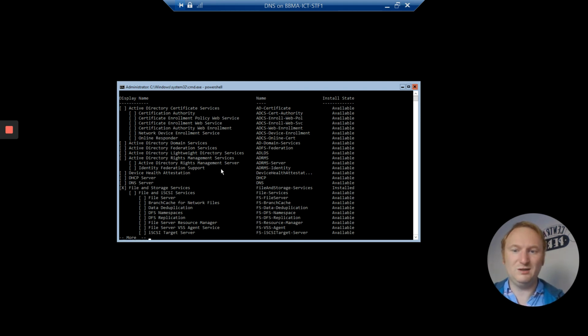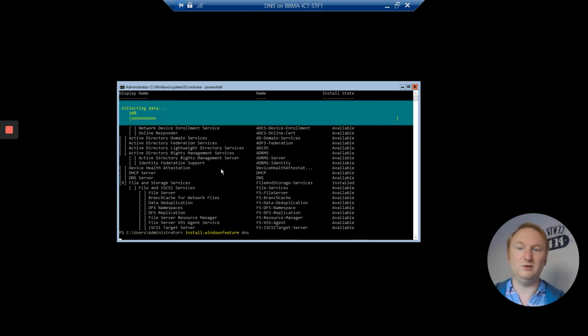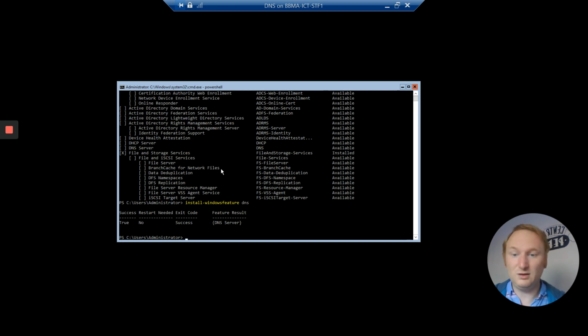I'll use the Control-C like in old command prompt just to come back out of that so that I don't have to scroll down too many layers. Right, and then I'll use the Install-WindowsFeature DNS. So it's just starting the installation. And this one is a pretty quick installation. And it shows me that it succeeded. There's no restart needed. And its exit code is success.